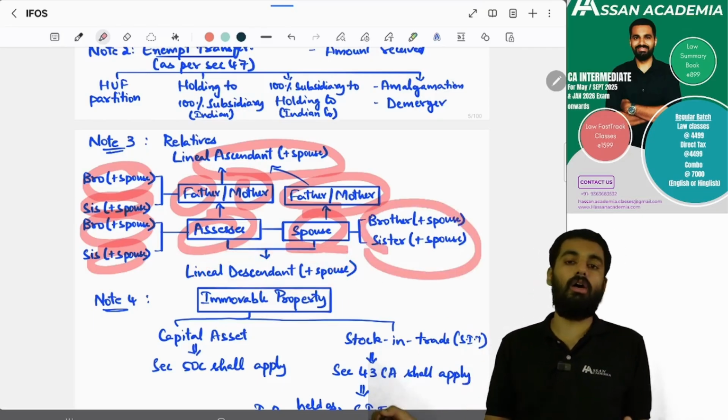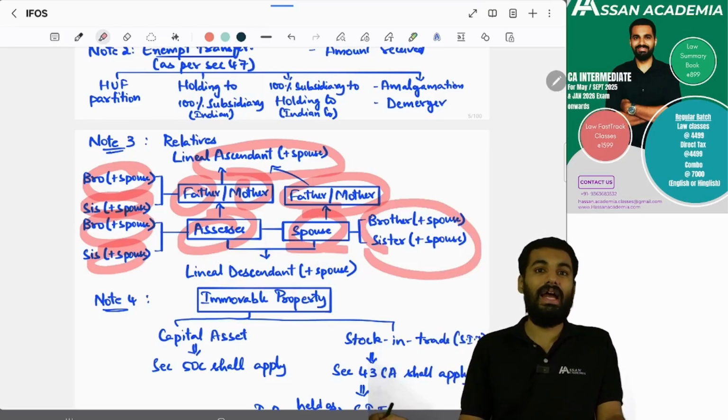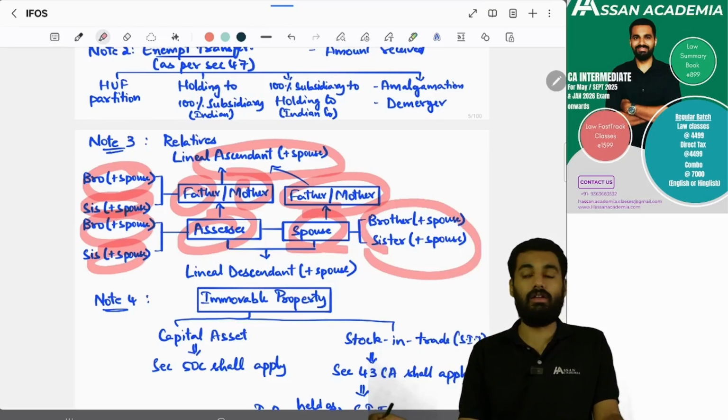Also spouse's brother and sister, and their partners, spouses.